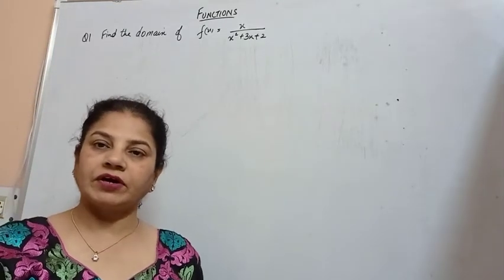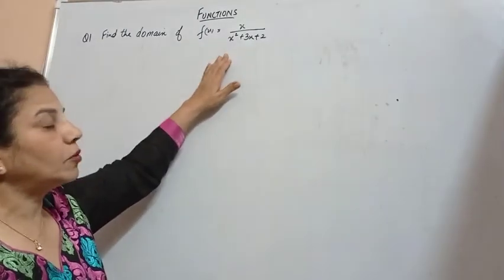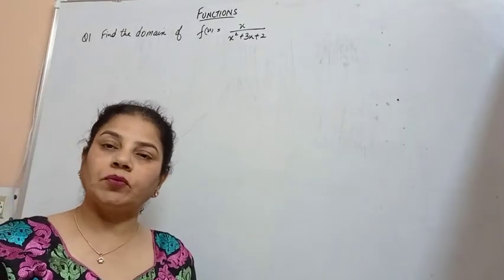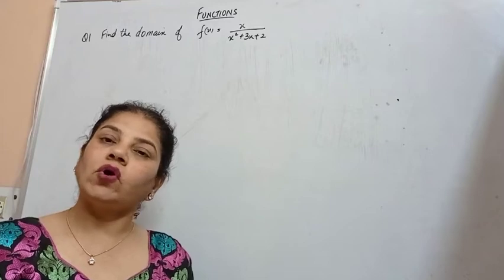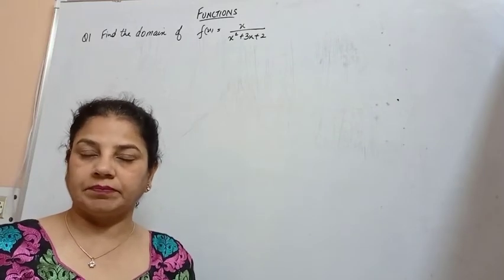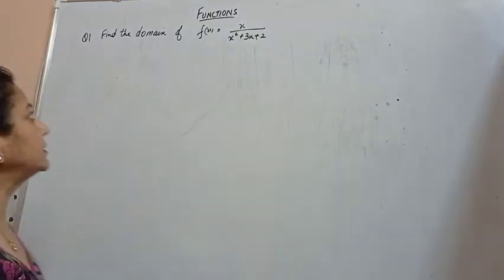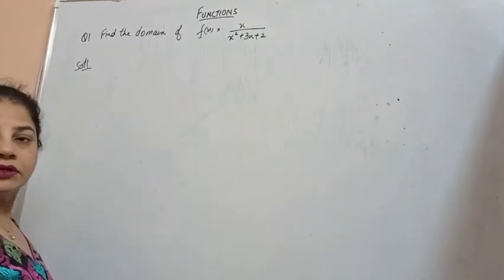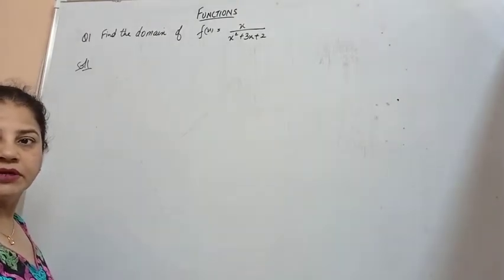Find the domain of the function f(x) = x/(x² + 3x + 2). By the definition of domain, the set of all possible real numbers x for which f(x) is a real number is the domain.